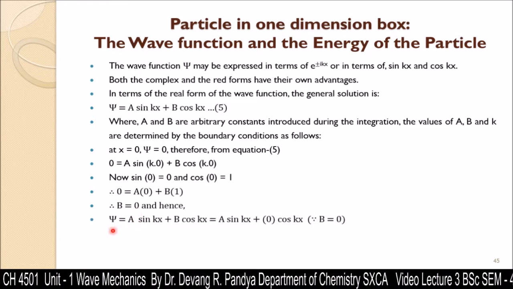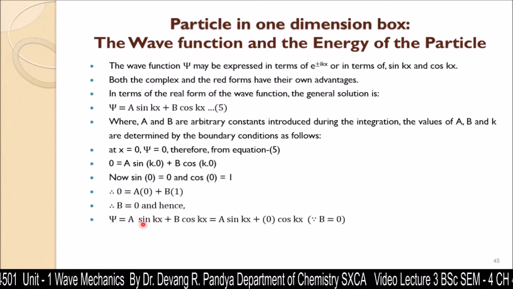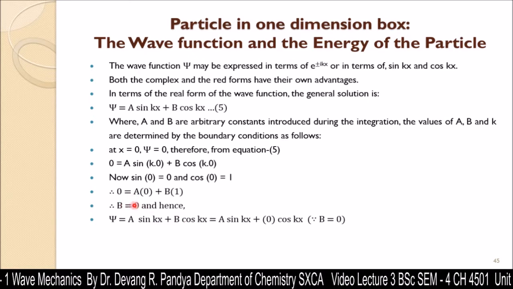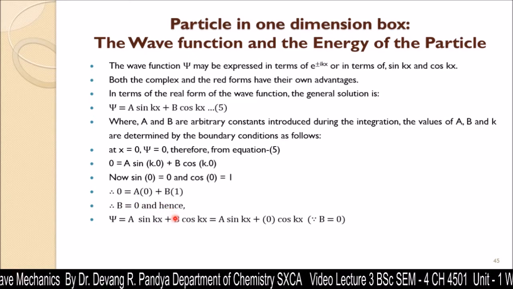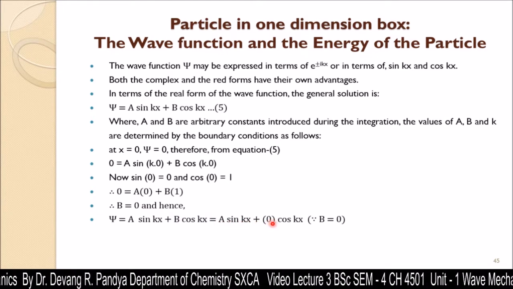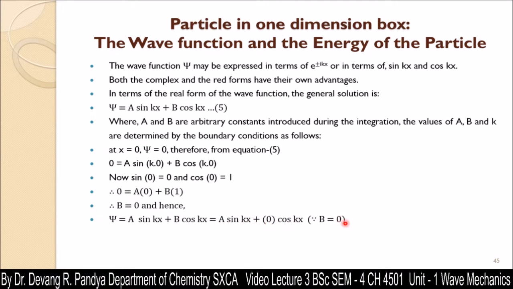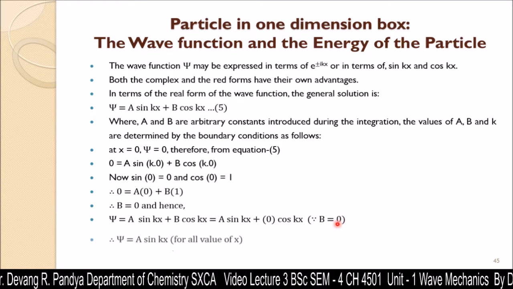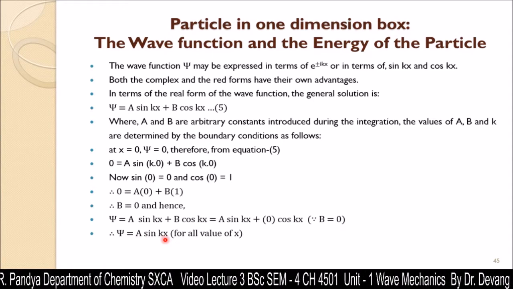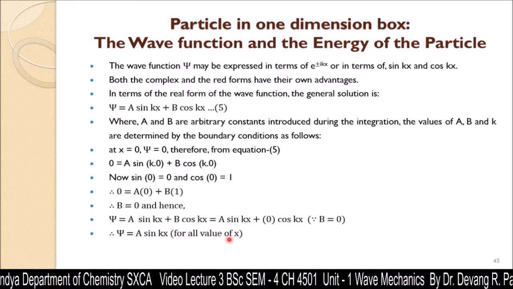Hence we can get the equation ψ = a sin kx + b cos kx. Now substituting the value of arbitrary constant b here, we are going to get a sin kx + 0·cos kx, because b is 0. Therefore ψ = a sin kx for all values of x.